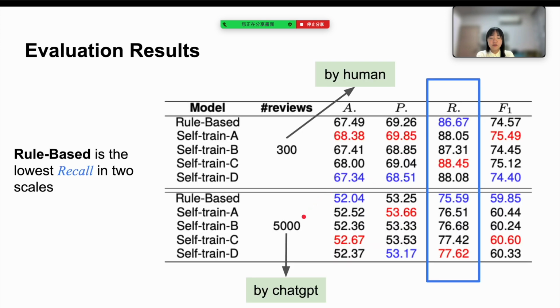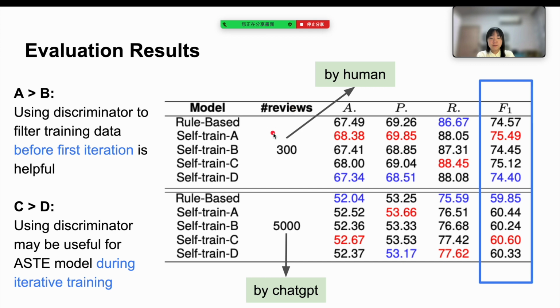Let's see the evaluation results of the experimental models. Blue means smallest, red means the greatest. Compared to the rule-based system, both self-training models get better recall in two scales of testing set. The golden answers of the two testing sets are annotated by human and ChatGPT separately. If you want to know how we evaluate our models, please refer to our paper.